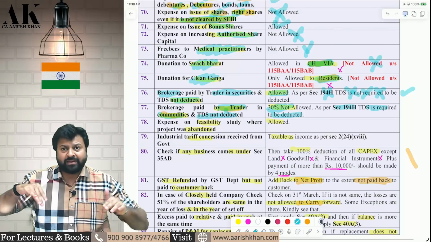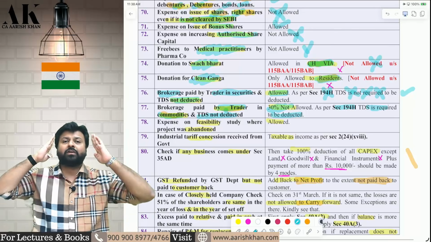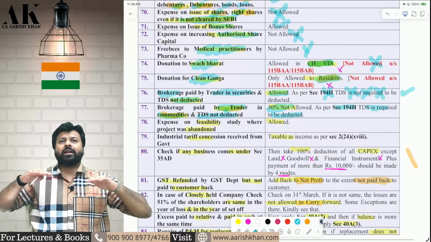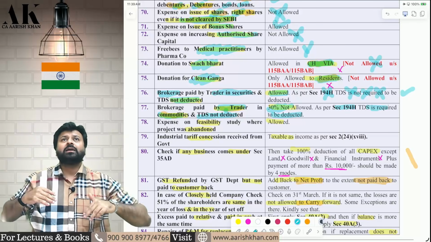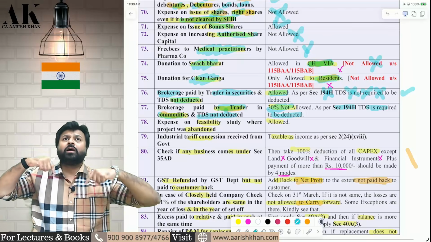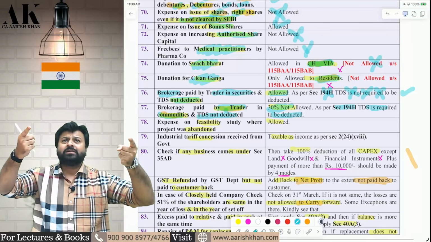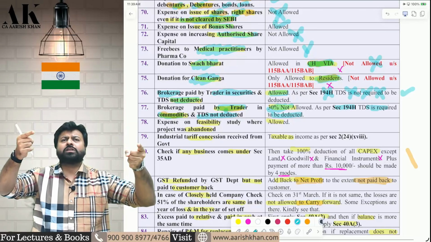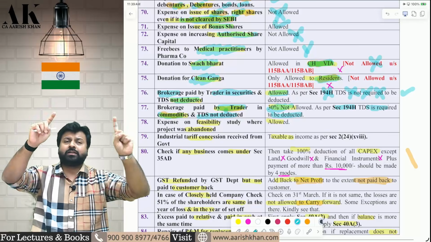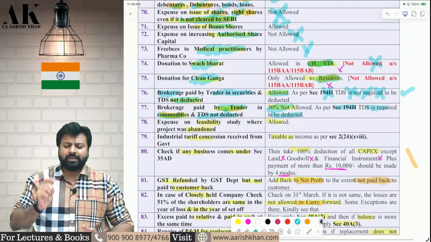If you are a trader, then we are asking whether TDS is deducted or not. First of all, you should ask yourself a question. Are you a trader? No. Then disallow both. Then you should ask a question. Are you a trader? Answer is yes. Then for brokerage on security, TDS is deducted, not deducted, still allowed. Brokerage on the commodity, TDS is deducted, not deducted, 30% is allowed, because on commodity TDS is mandatory.